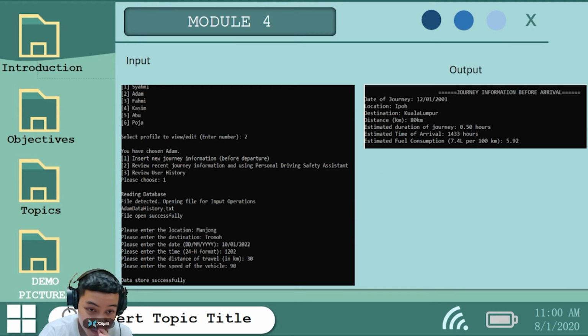As we can see here, the user can input their location, destination, the date, time, distance of travel, and also the speed of the vehicle. By using this data, it will be stored in our database, and from the input data, the system will output the estimated duration of the journey based on the distance and speed formula, and also the estimated ETA, and also estimated fuel consumption.